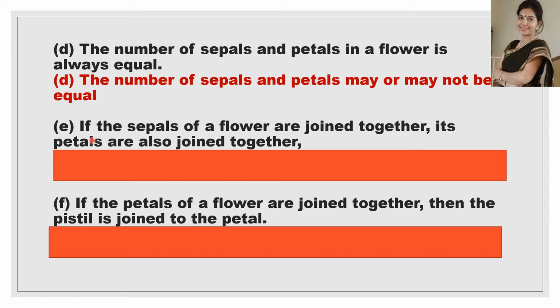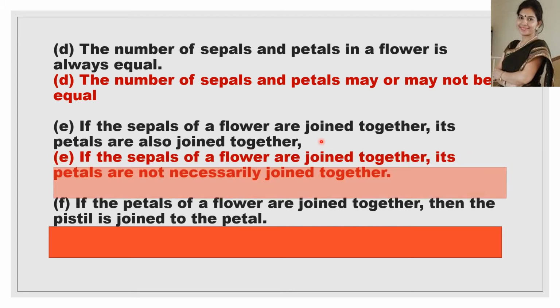Now the next statement is: if the sepals of a flower are joined together, its petals are also joined together. Is the statement true? No, the statement is false. And what will be the correct statement? If the sepals of a flower are joined together, its petals are not necessarily joined together. That means they may be joined or they may not be joined.